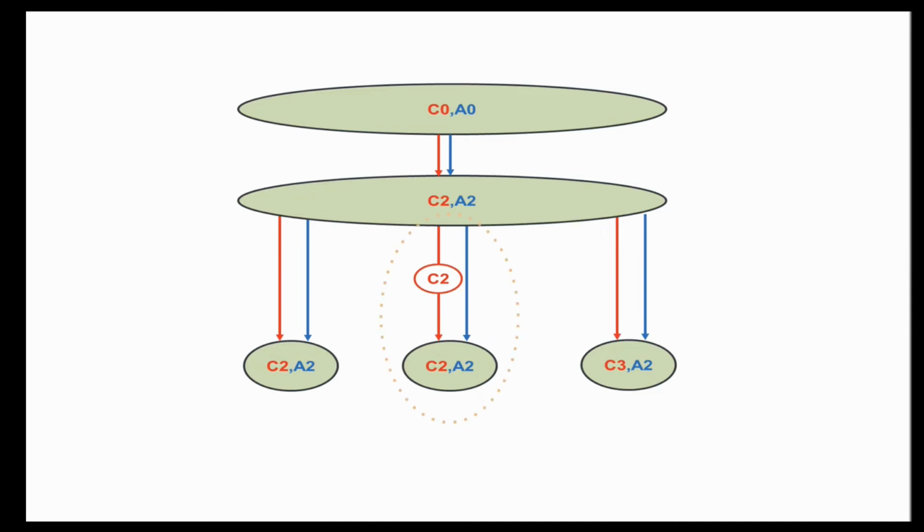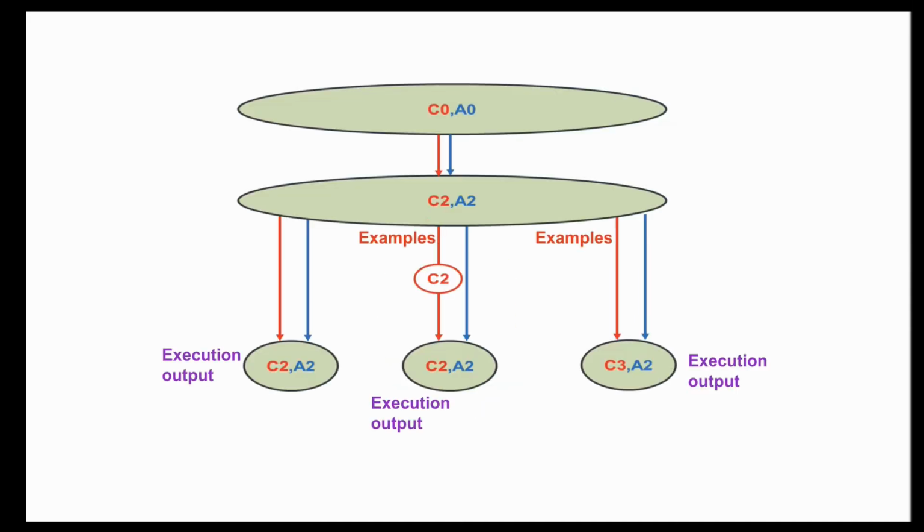We basically propose a counterexample guided correlation algorithm, which involves executing the concrete mappings on all possible correlations, and then inferring the strongest possible relations using the execution output, using the invariant inference algorithm that I just described. So we are going to use the counterexamples and execute in all these different product programs. Notice that each of these 3 options represent 3 different product programs. And so we're going to identify invariants at C2, A2 using our invariant inference strategy that I just described earlier, using the counterexamples for all the 3 product CFGs.